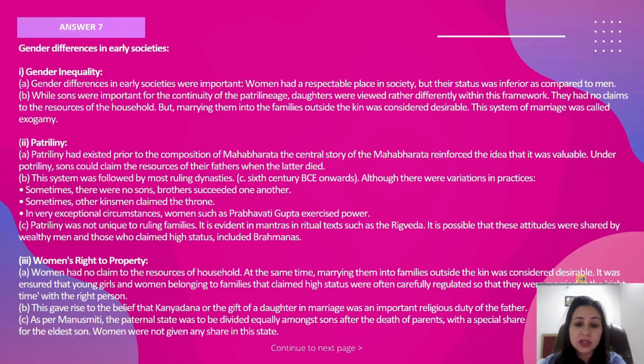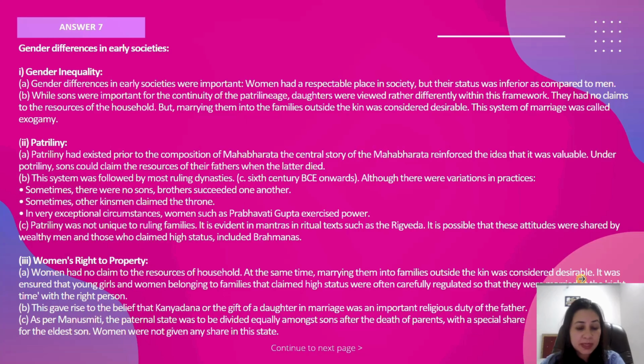It is evident in mantras and ritual texts such as the Rigveda. It is possible that these attitudes were shared by wealthy men who used to claim high status. Women were not given any right to property. They had access only to Stridhan, which they received at the time of their marriages. During Kanyadan, whatever they received as a gift from their father was the only thing they could keep with themselves. Only women had the right over Stridhan, and if she doesn't want, she cannot give it to the husband, and she could pass that Stridhan to her children.